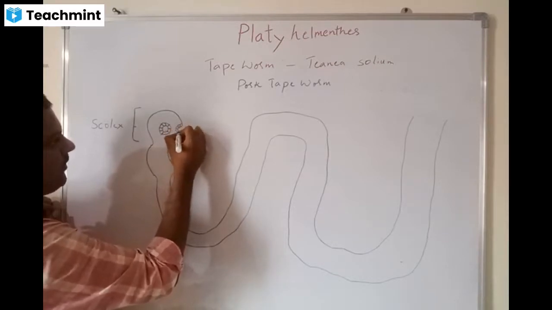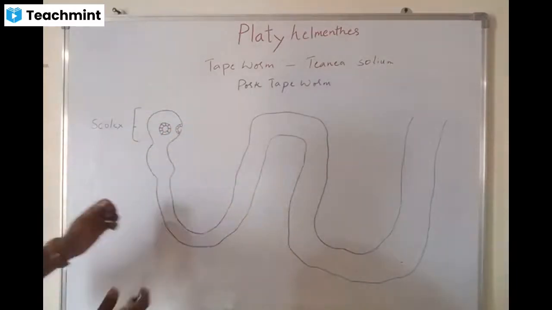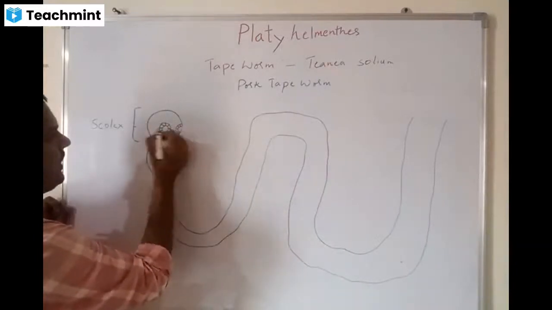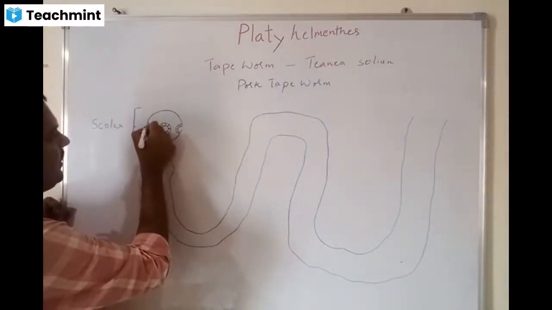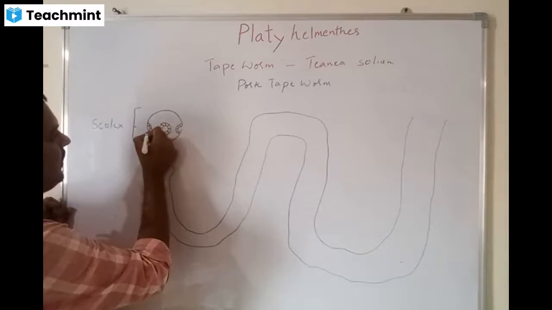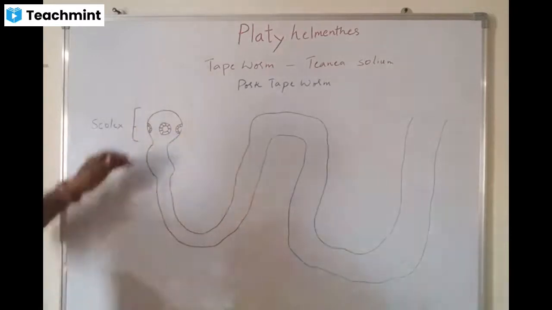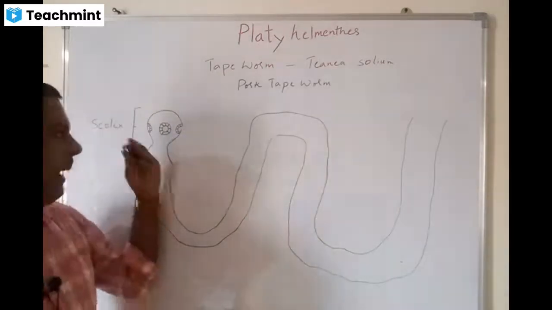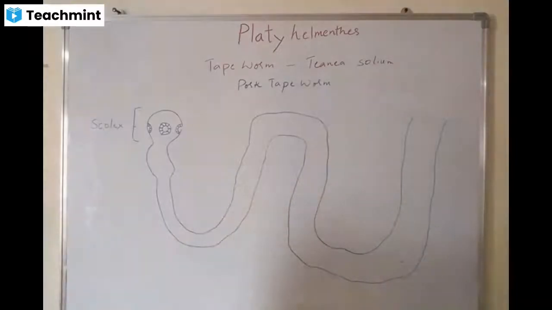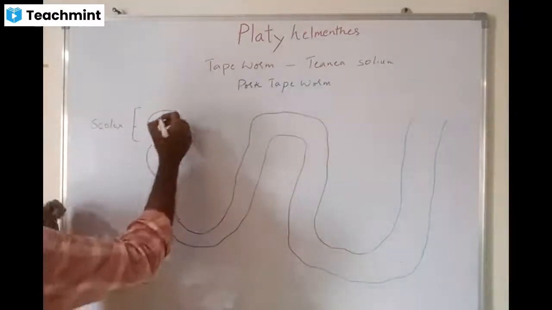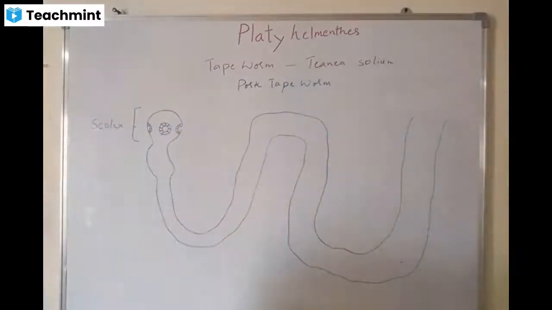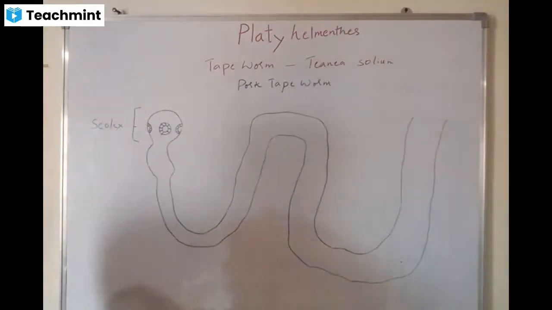It is visible because it is front flattened, so we can see only half of the sucker, and this is another half of the sucker, and one more sucker will be on the back of the worm, and there will be two rows of hooks.